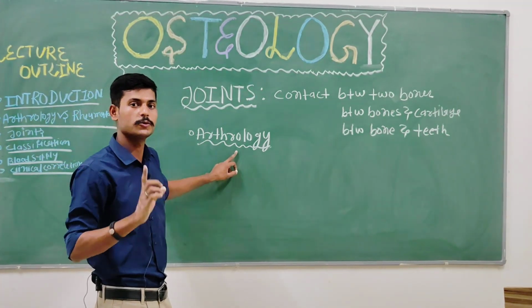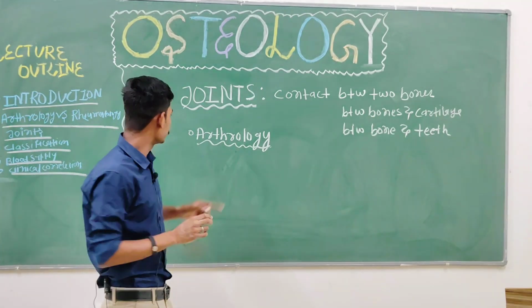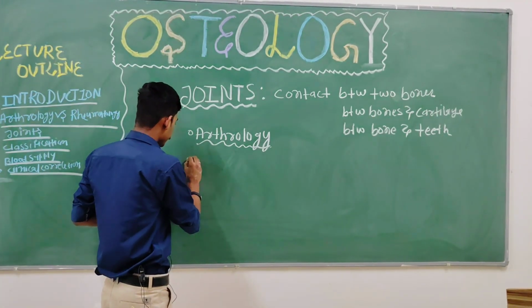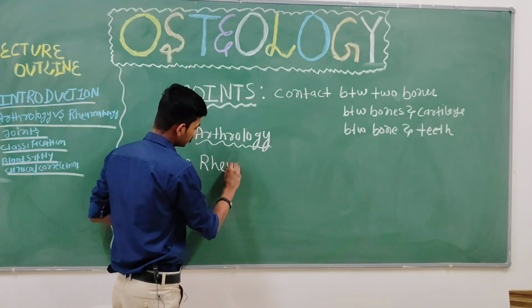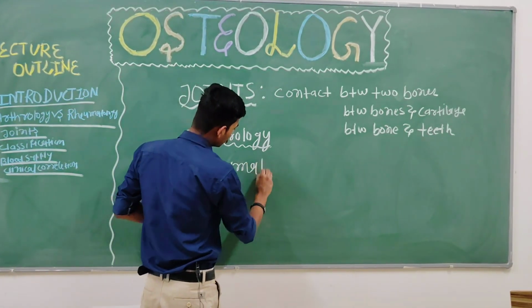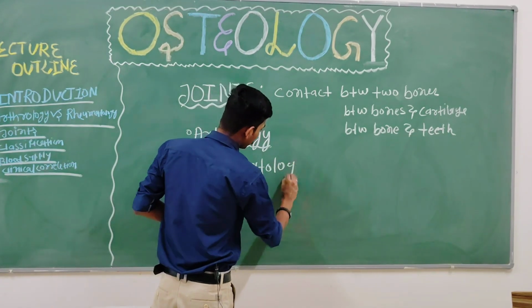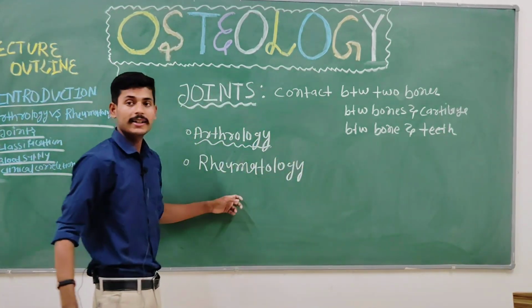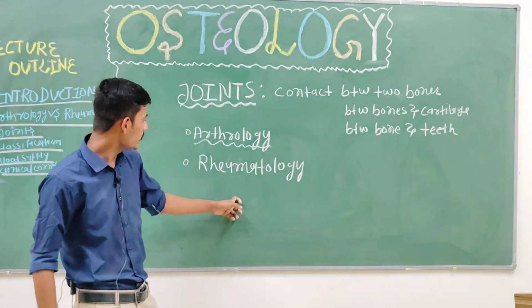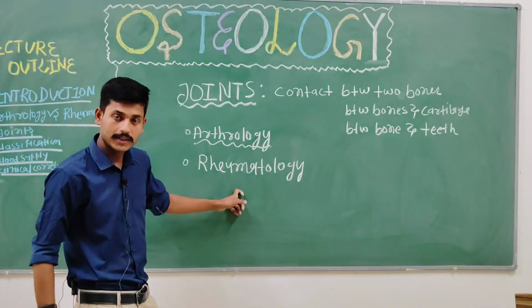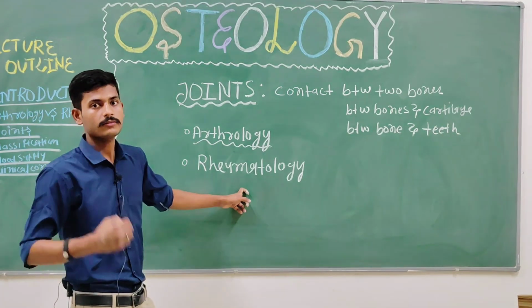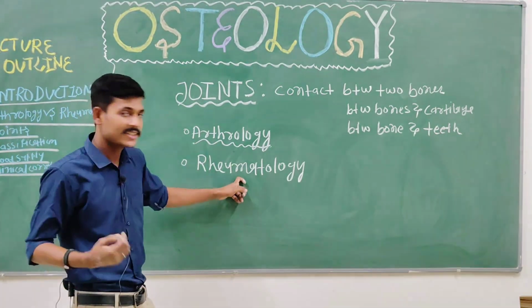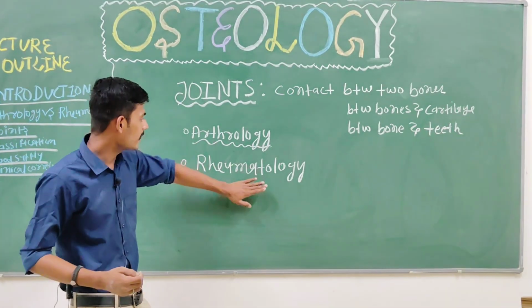Whereas there is another branch called rheumatology. It is a medical specialty in which there is a study of joints, bones, muscles, and their disease conditions.